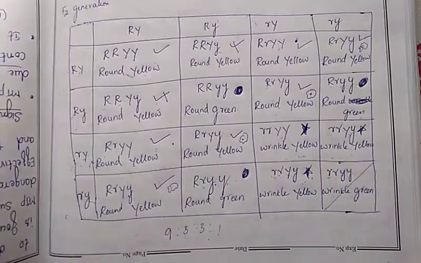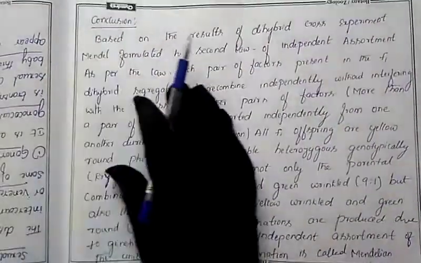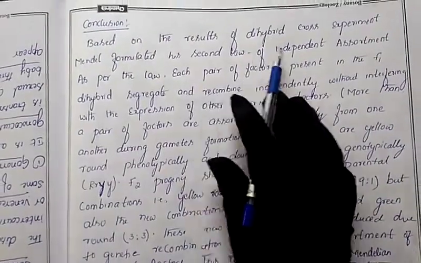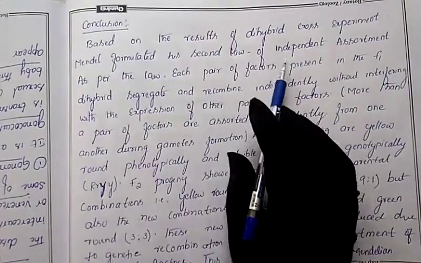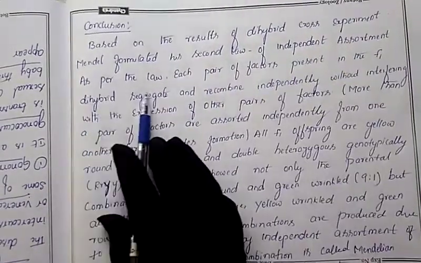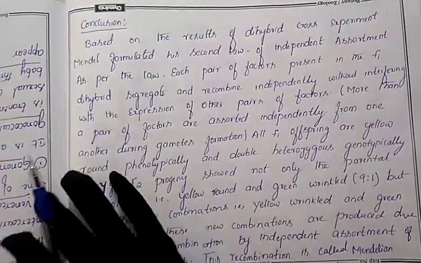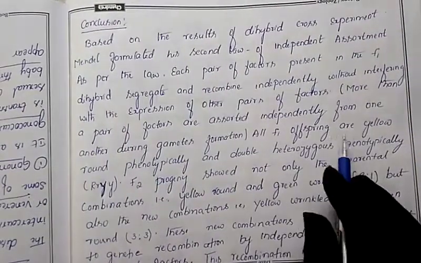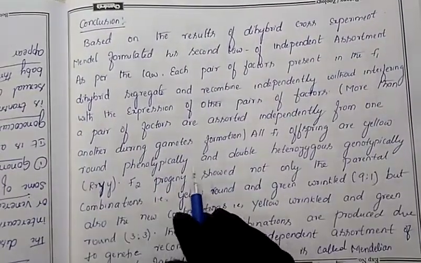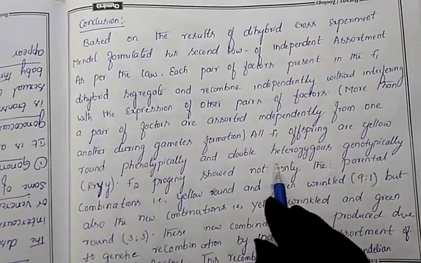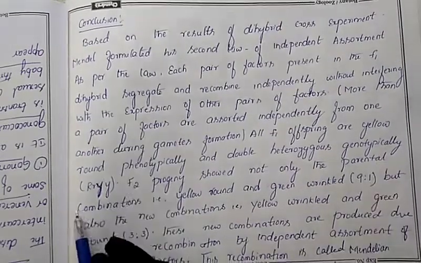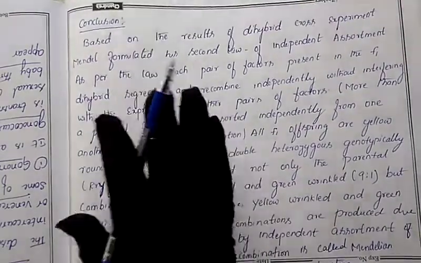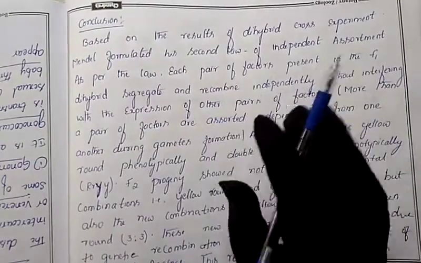And finally we'll come to the conclusion. So what is the conclusion? The conclusion is based on the result of the dihybrid cross. Mendel's experiment has given the second law, the law of independent assortment. According to this law, in the F1 generation all are round yellow phenotypically and double heterozygous genotypically. That means the same combination as I said here. Finally, the second law is what gives the conclusion.